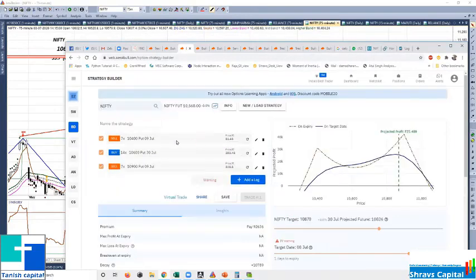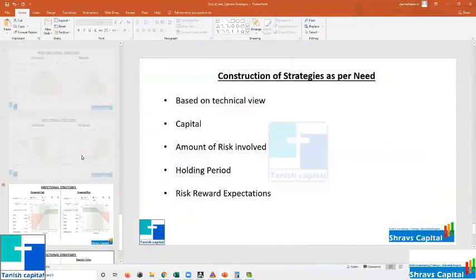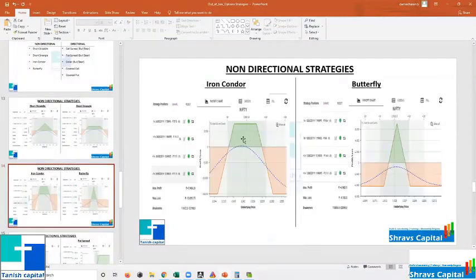So you got it, right? So this one is a delta neutral position. You can call it a calendar or whatever you want. This is something like an iron condor. You can name it whatever you want, but I need only money for lower capital. That's it. Because I was explaining something like this. Now this is similar to something like this, but it is showing curved because it's a calendar. That's it.